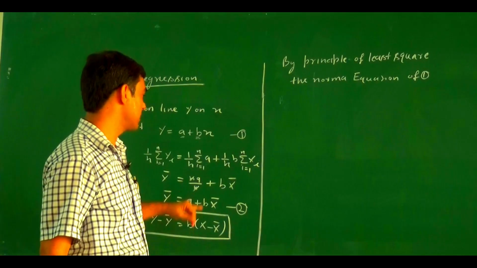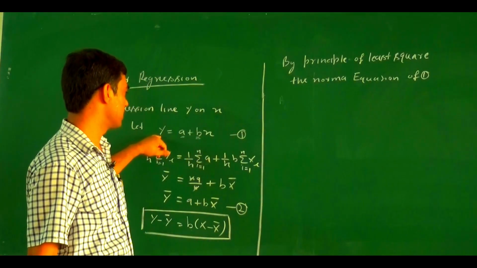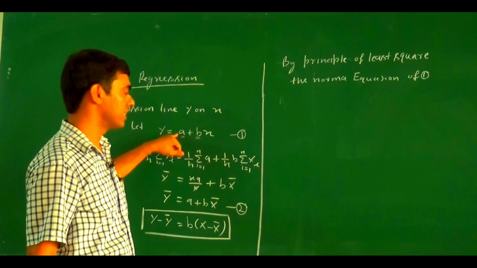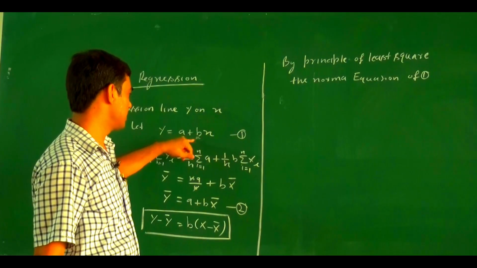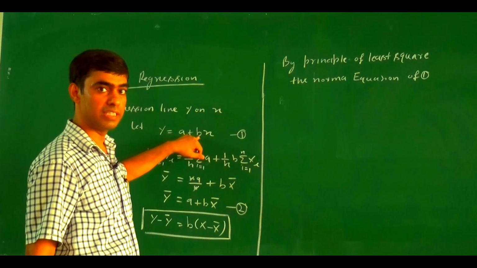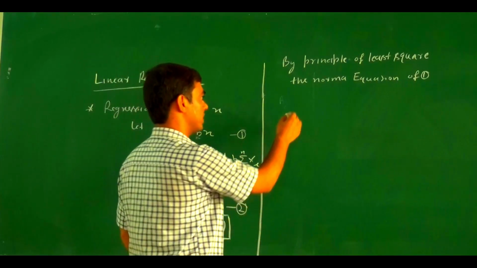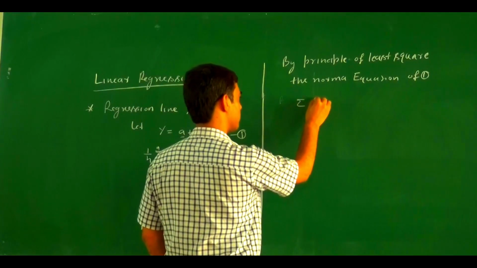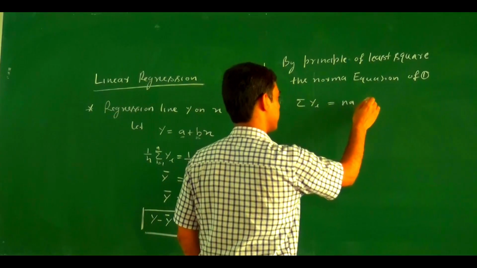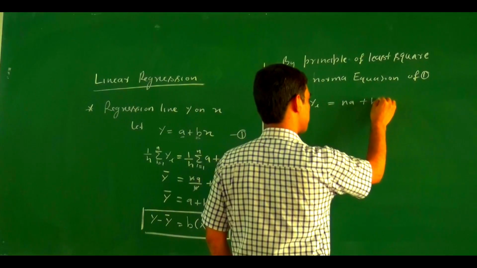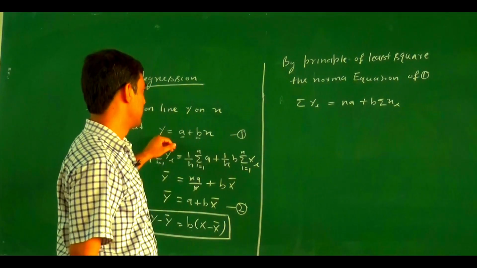As in a previous lecture we discussed how we write the normal equations. Taking the summation of yi gives the first normal equation, and multiplying by x and taking the summation gives the second. The first one is summation of yi equals na plus b summation of xi.